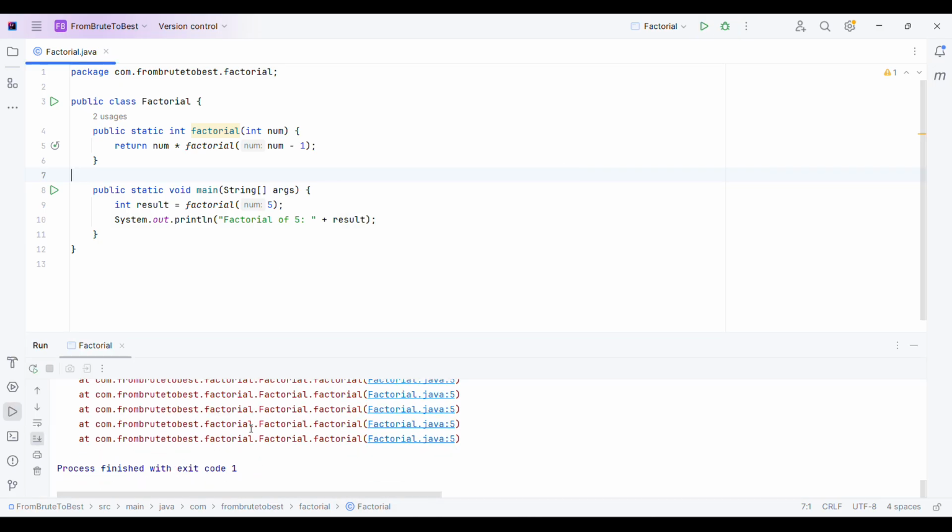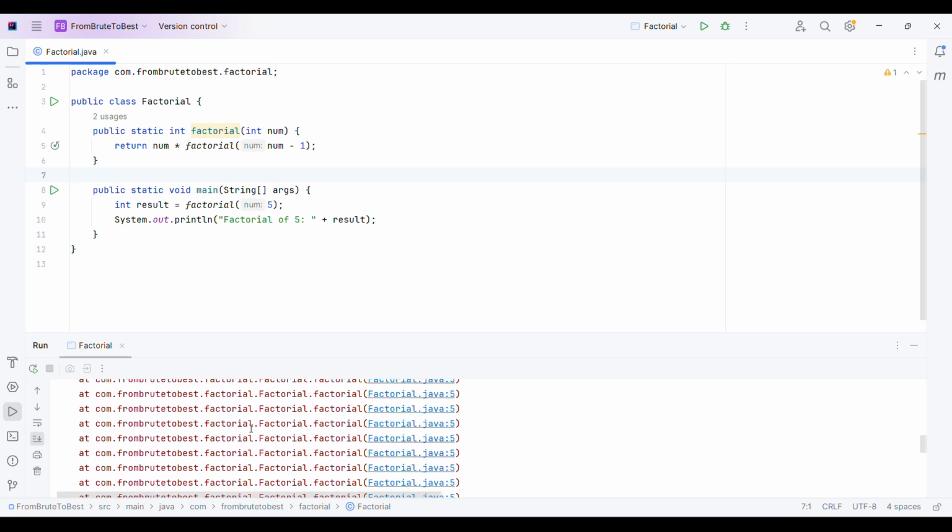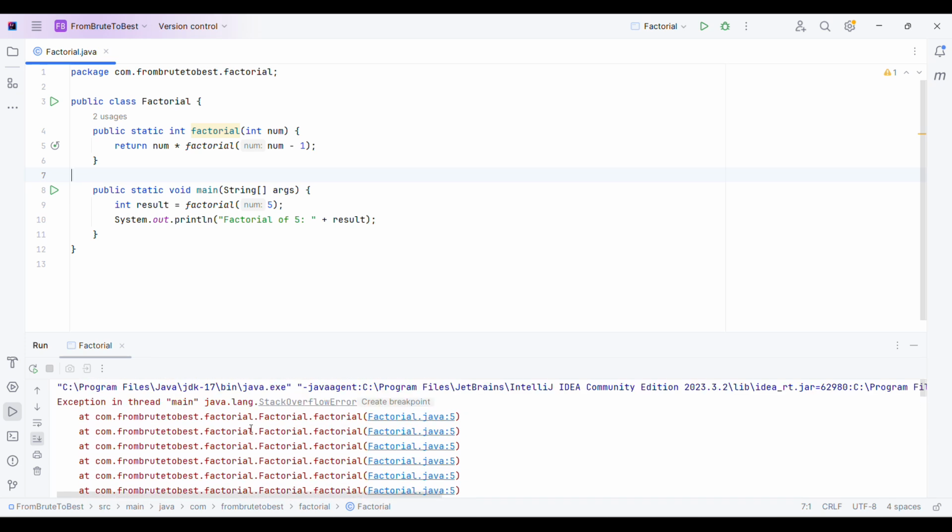So here you can see we have some error, or you can say a runtime exception. What's the exception? That is stack overflow. Why stack overflow? Because we missed the base case inside our factorial method, and that's why this method, since we are using recursion, keeps on calling itself again and again without any break, right? And that's why at the end it's throwing the stack overflow exception.